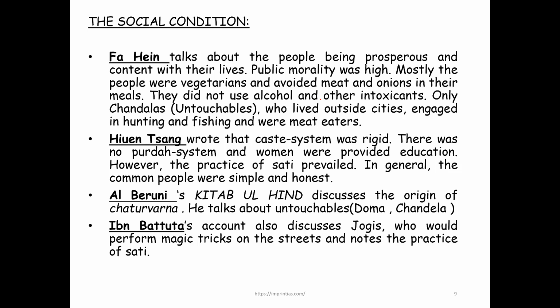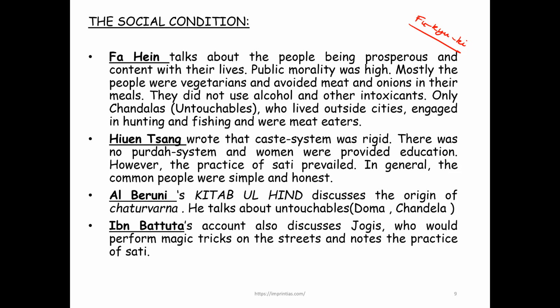Fa-Hien wrote a book called Fo-Kuo-Ki, just to have an idea, right? If you can mention this key, and he basically mentions the social and religious conditions, right? And he talks about the fact that untouchability was prevalent, and the Chandala stayed at the outskirts of the towns, and talks about the fact that people were mainly vegetarians.